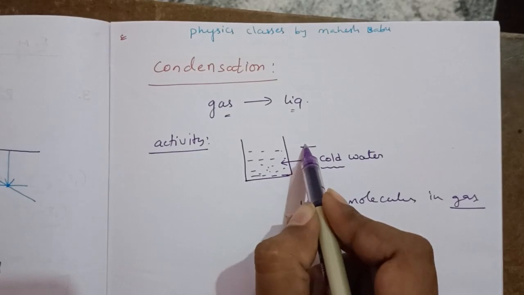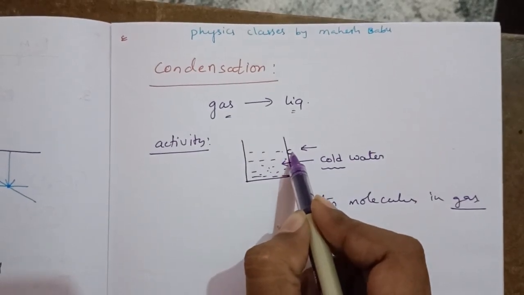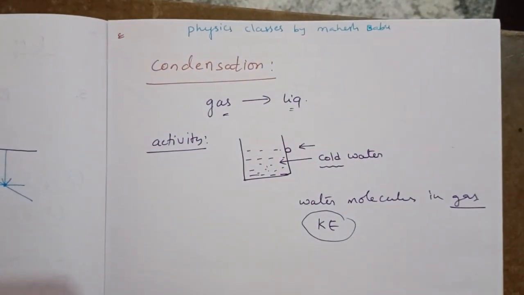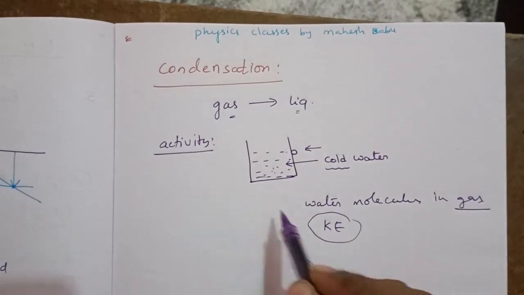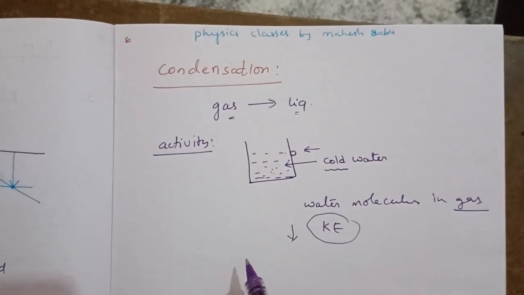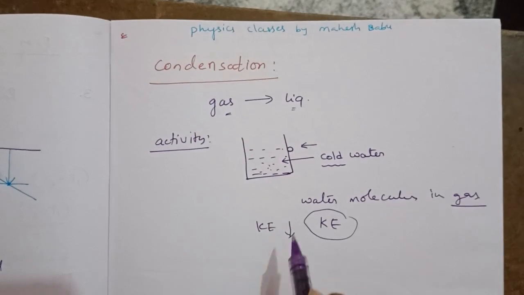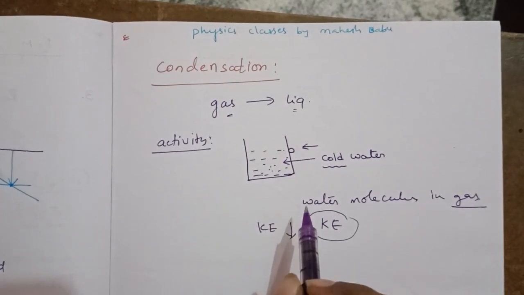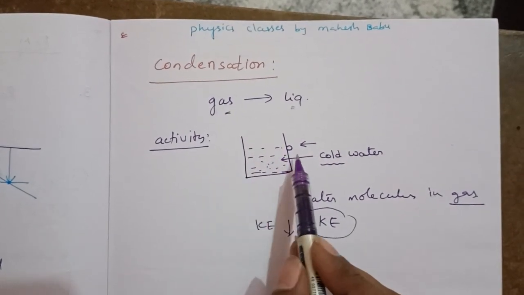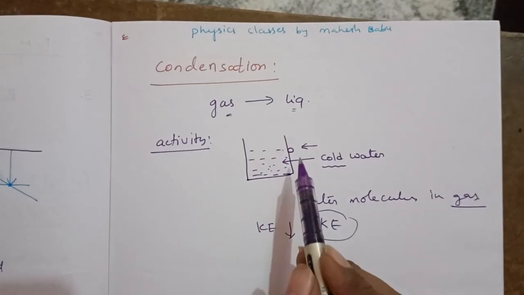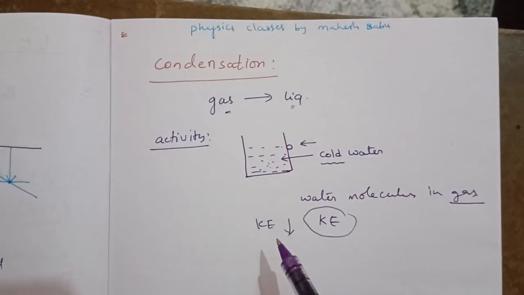When they are moving, if they collide with the vessel, their kinetic energy decreases. When they collide with the container, their kinetic energy is reduced.